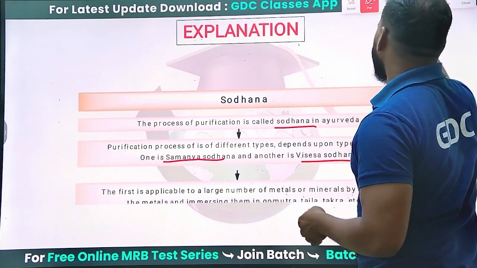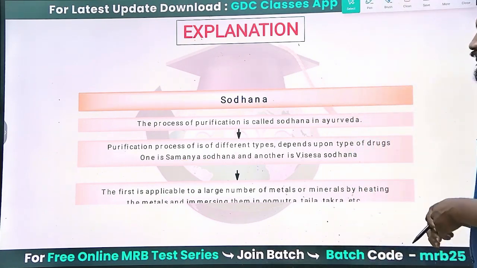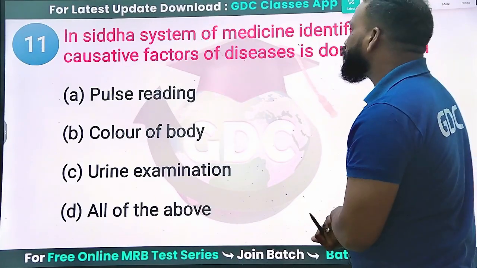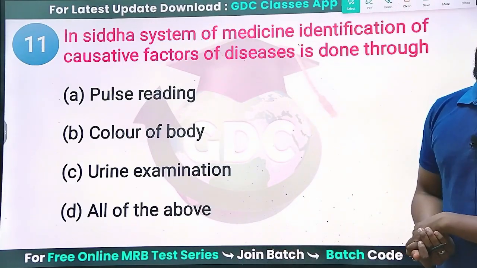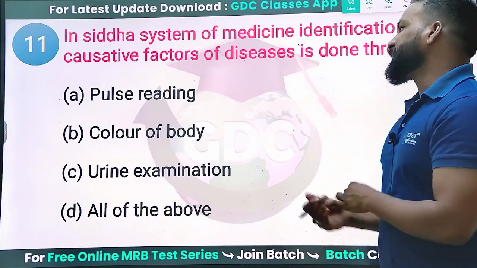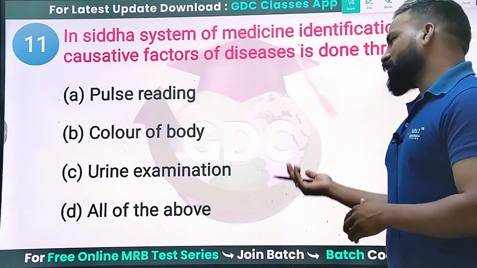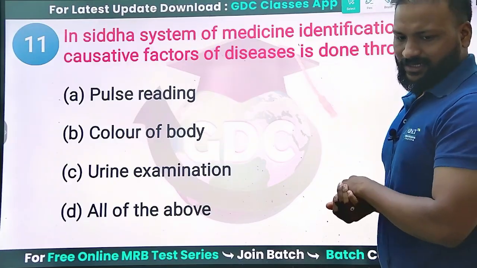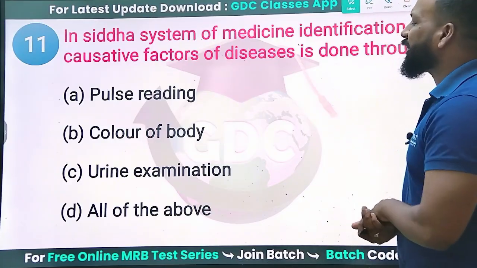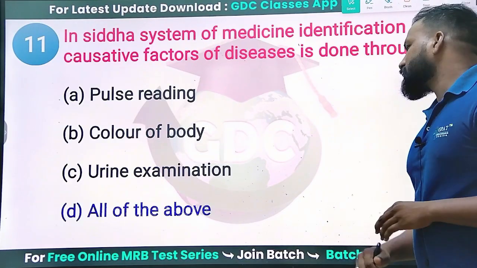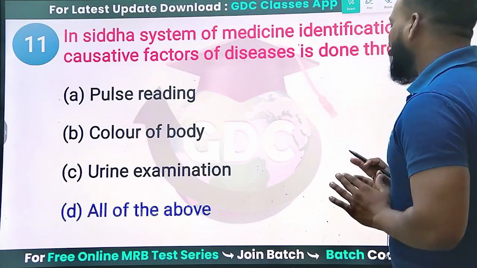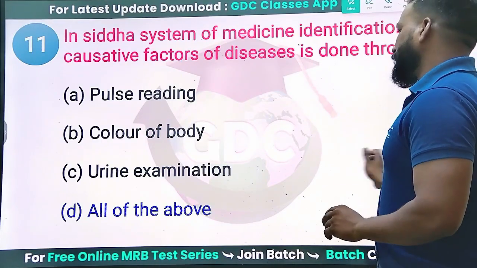Sodhana means purification. Next: in the Siddha system of medicine, identification of causative factors of disease is done through which method? Either pulse reading, color of body, urine examination, and all of this. Undoubtedly, diagnosis can be done by all of these. In any system, we can assess a person's health by the common diagnostic methods.